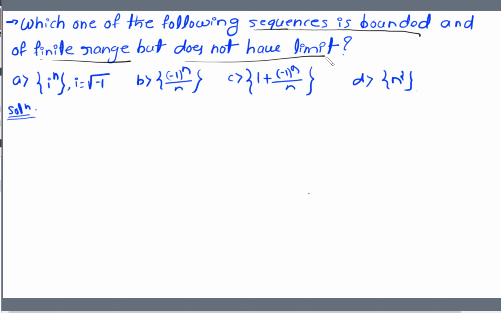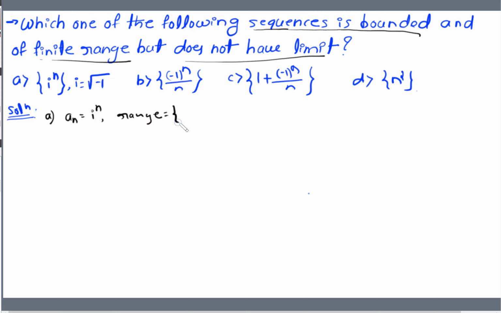Next, take the first option A. In option A, they have given the sequence i to the power n, where i is iota. This is our sequence. Now I will write the range set.